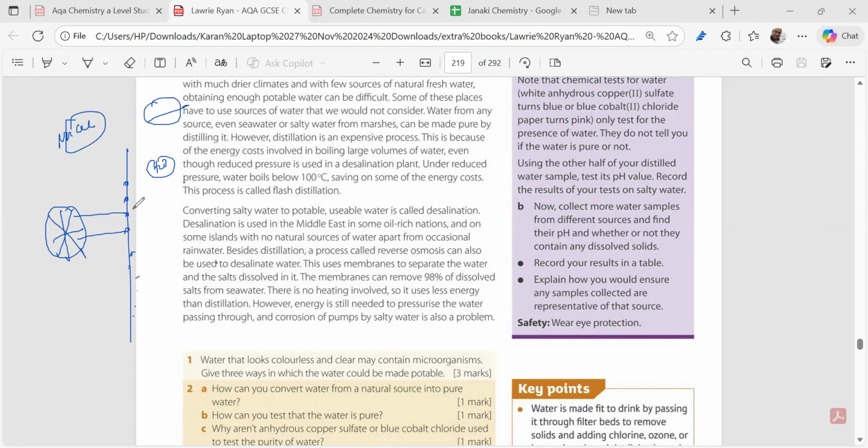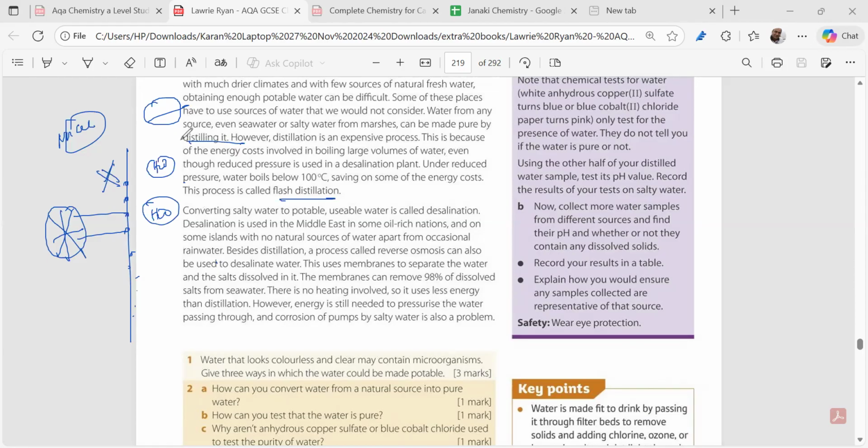In reverse osmosis, we use membranes where we pump water through membranes. These membranes will be having fine holes inside them, and this will be trapping all the salts, and we are getting water over here. Now, this process is much cheaper than distillation or flash distillation. Why? Because we are not using any heat over here.